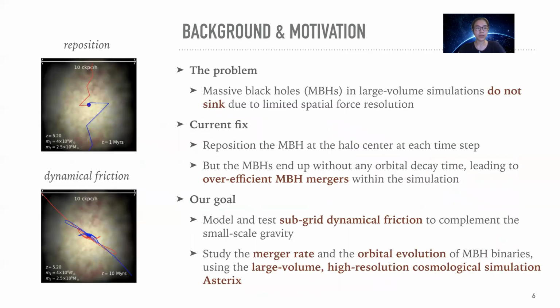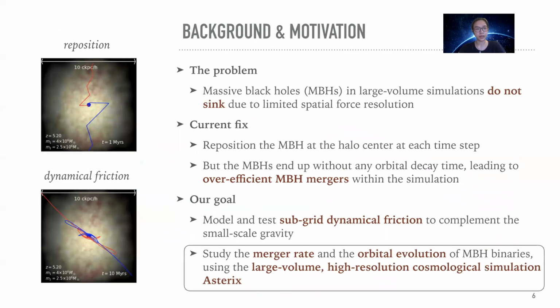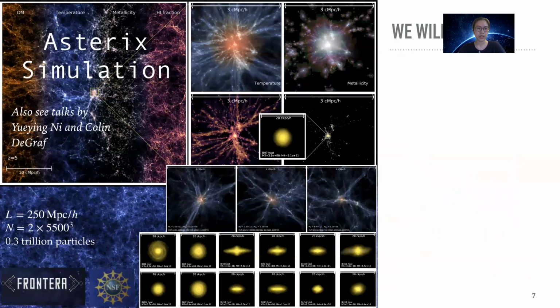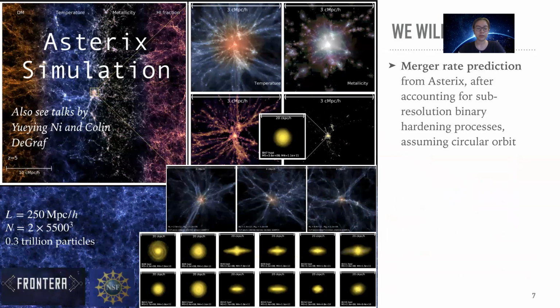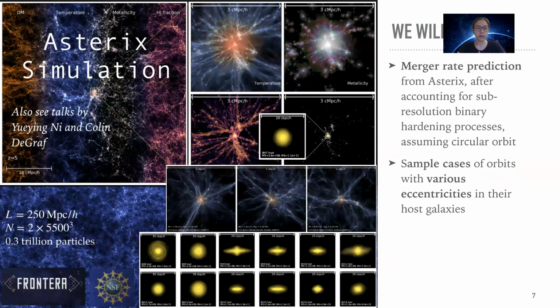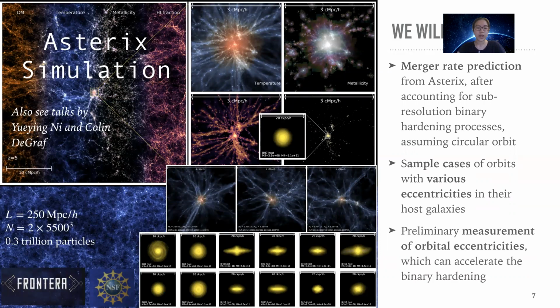So now we have carefully tested our model, we'll move on to talk about the black hole binaries in the Asterix simulation. Here we showed an example image of the amazing Asterix simulation. And for this talk, specifically, we will show the merger rate after we account for the binary hardening processes on small scales. We will demonstrate sample cases of black hole orbits within the host galaxies. And finally, we'll show our preliminary measurement of the orbital eccentricities, which is believed to accelerate the binary hardening time.